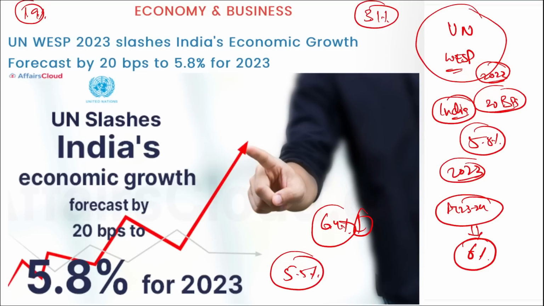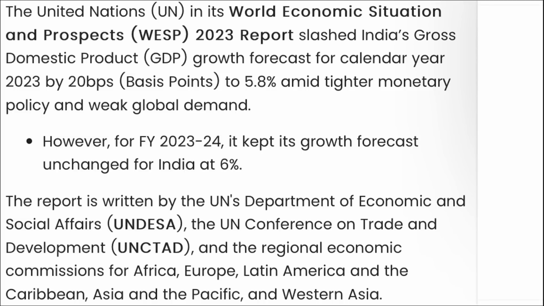Apart from this, the global growth rate in 2022 was almost 3%, and the global growth rate will contract to almost 0.4% in 2023. All right, so it was your United Nations World Economic Situation and Prospects report that stated that India's GDP growth rate for the year 2023 will be 5.8%.